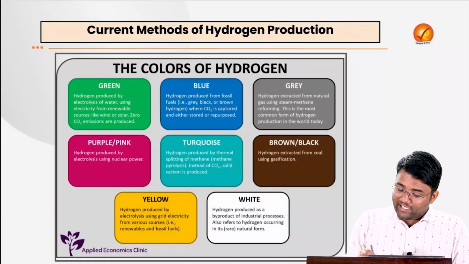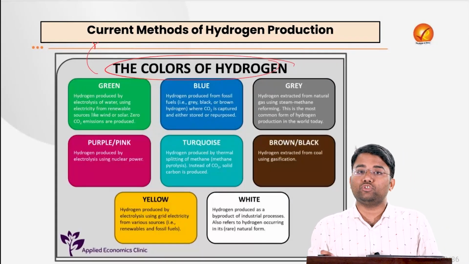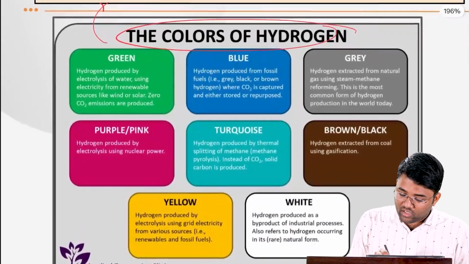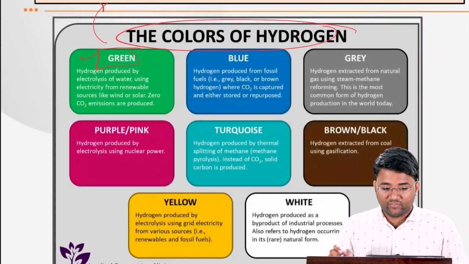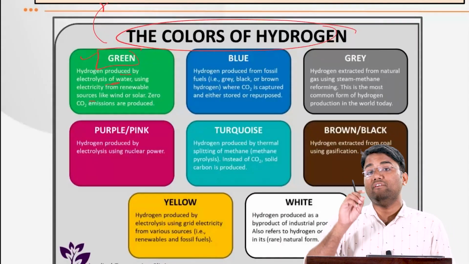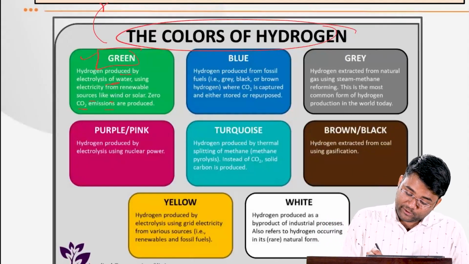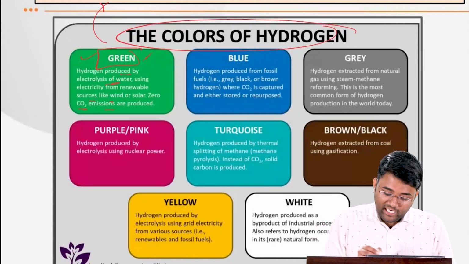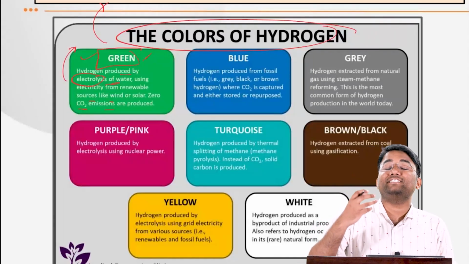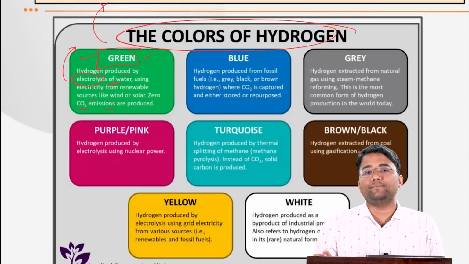Also, there are different colors of hydrogen based on the methods that we use for hydrogen production. For example, one of the methods is green hydrogen, which is generally more popular. That is the hydrogen produced by electrolysis of water using electricity from renewable sources like wind or solar, and zero CO2, or carbon dioxide, is emitted from this process. Electrolysis can be defined as the process where we use an electric current to drive a non-spontaneous chemical reaction, often to separate the elements from compounds to produce new substances.